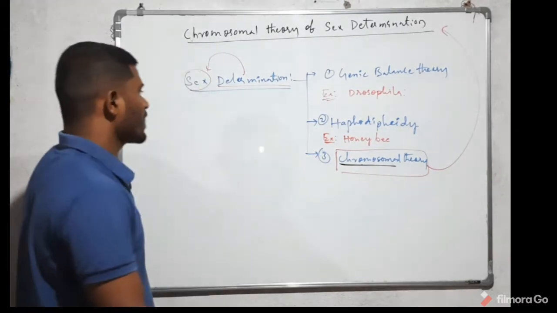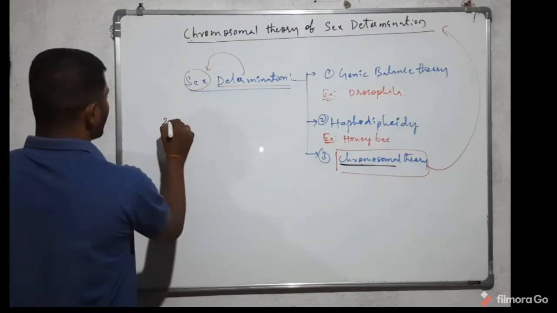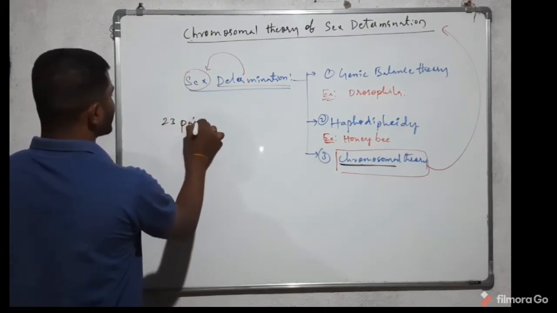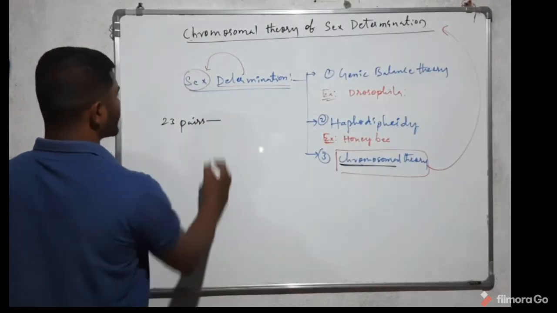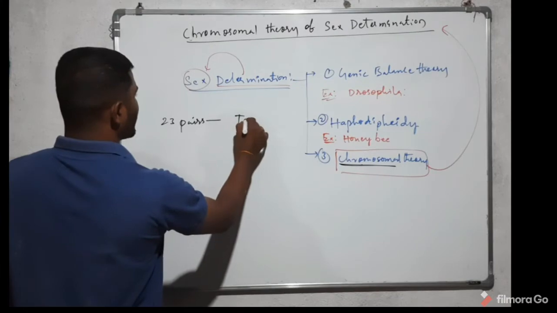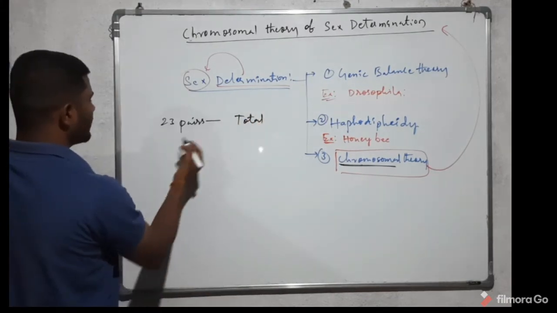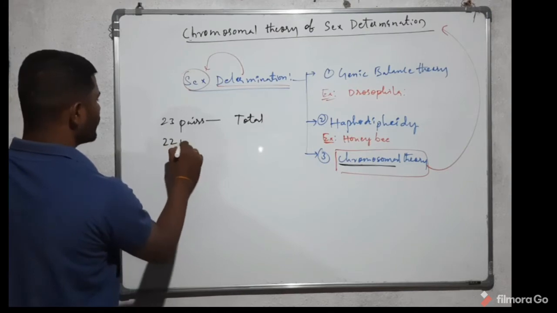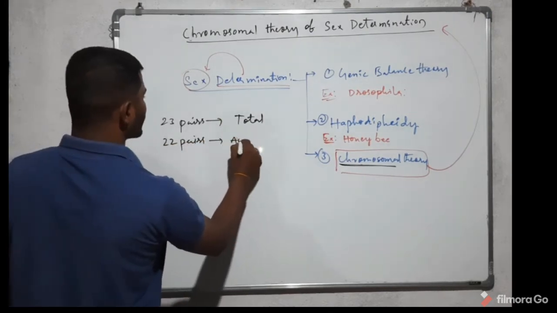For example, in human beings there are 23 pairs of chromosomes in total. Of these 23 pairs, 22 pairs are autosomes.